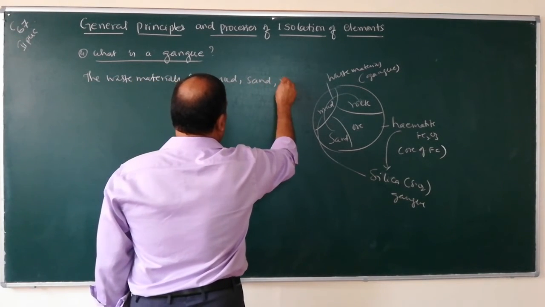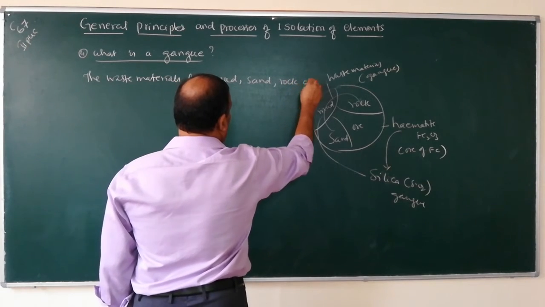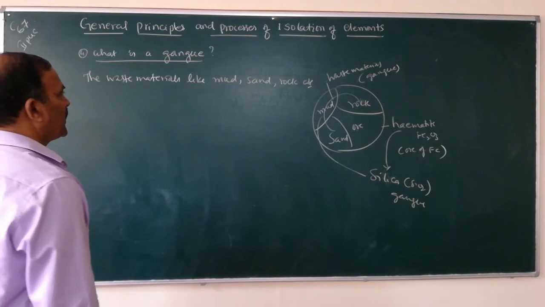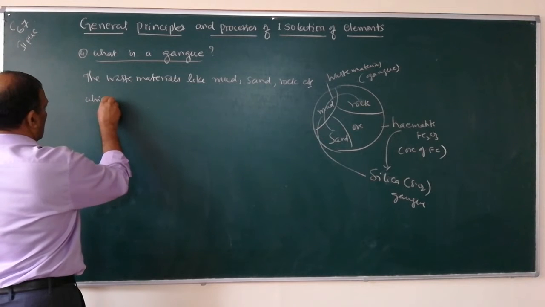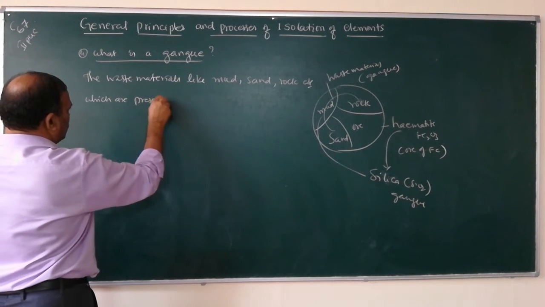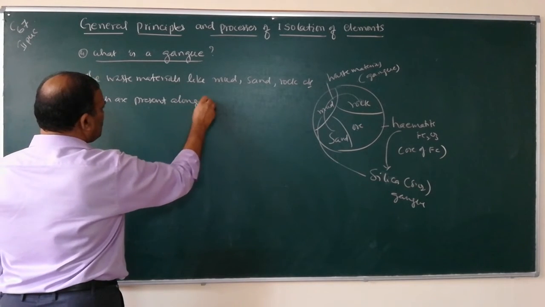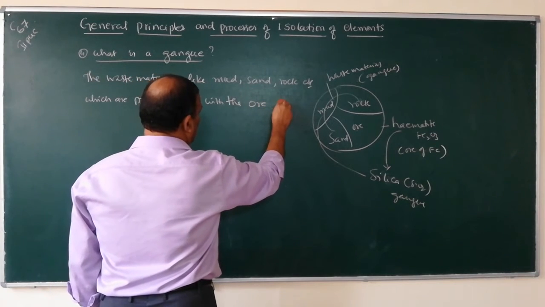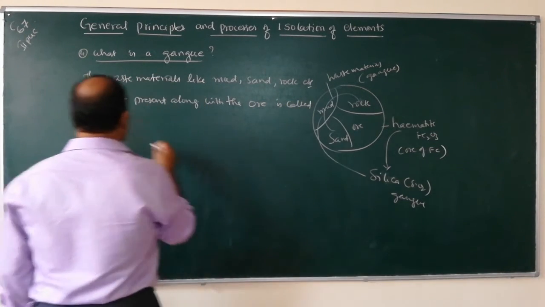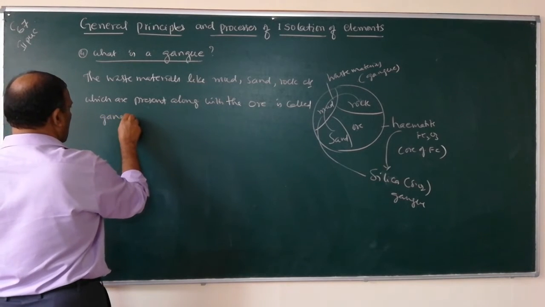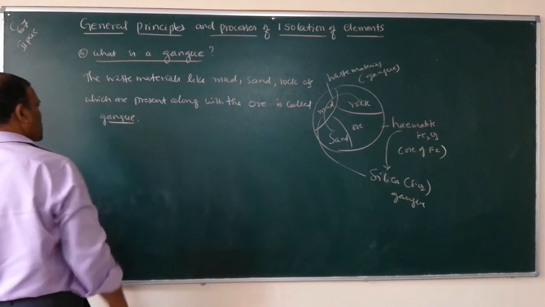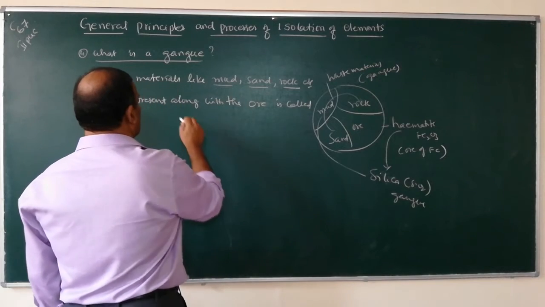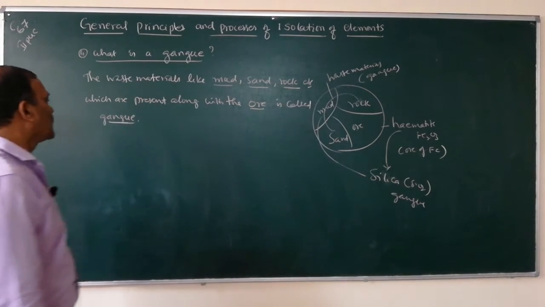sand, rock, which are present along with the ore are called gangue. So these are all the waste materials, mud, sand, rock, which are present along with the ore are called gangue.